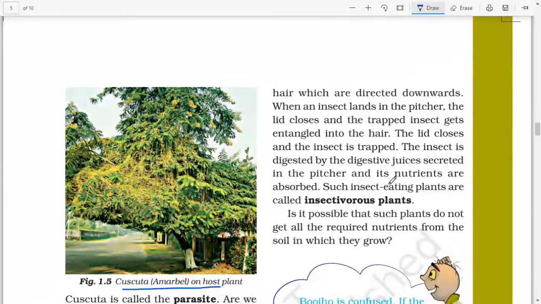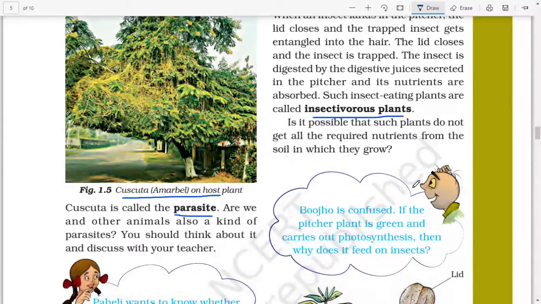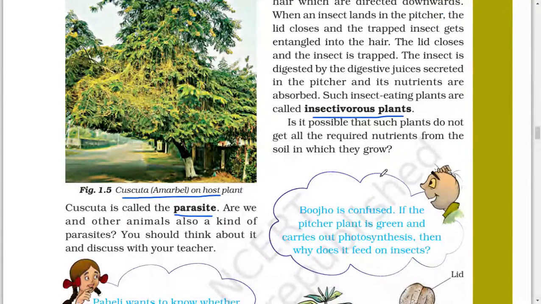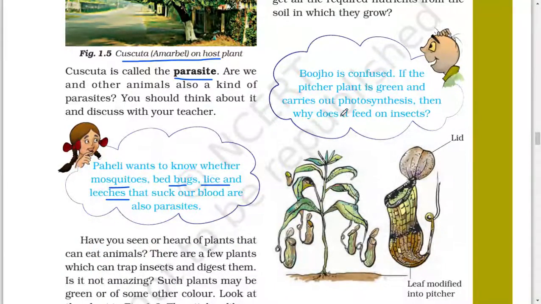Such insect-eating plants are called insectivorous plants. Is it possible that such plants do not get all the required nutrients from the soil in which they grow? Bojo is confused. If the pitcher plant is green and carries out photosynthesis, then why does it feed on insects?